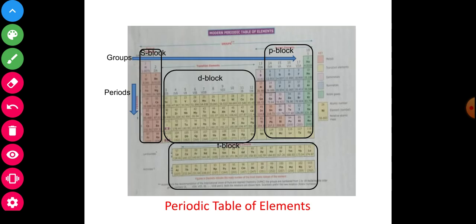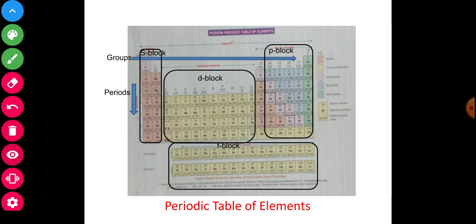Now, previously I discussed the periodic table also. Mendeleev presented a table. This periodic table is divided into four blocks: S block, P block, D block, F block. The periodic table is mainly divided into groups and periods: 18 groups and 7 periods. My dear students, see and observe here previously.